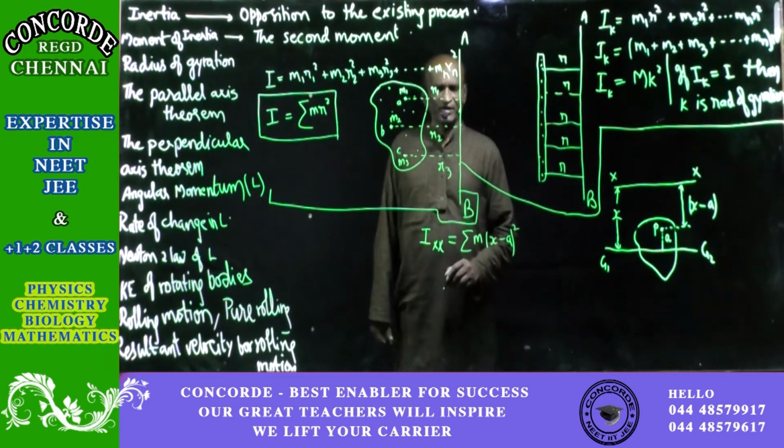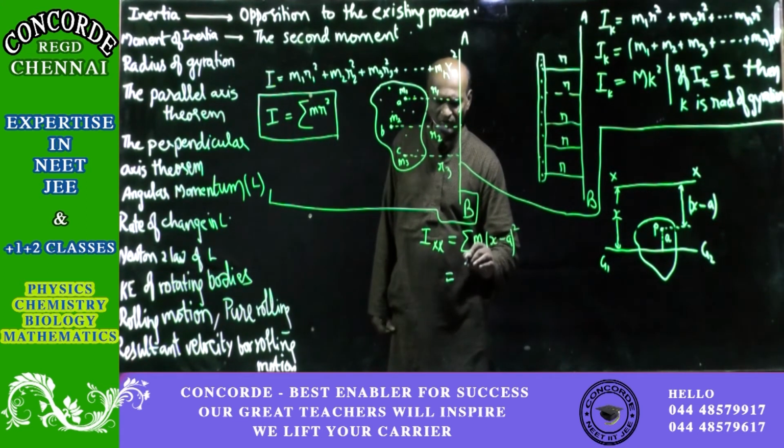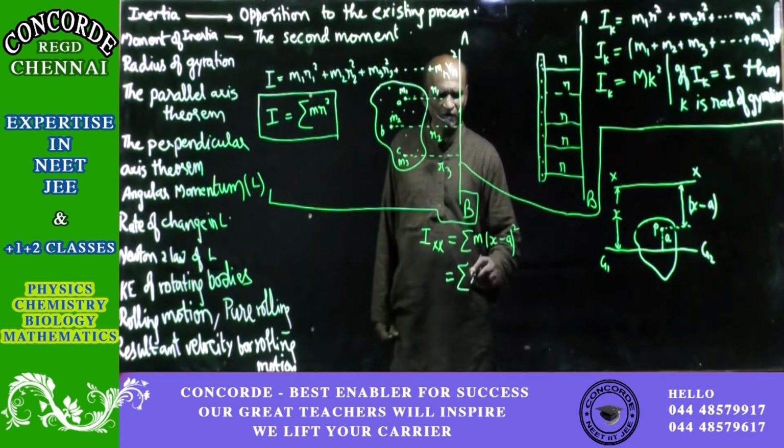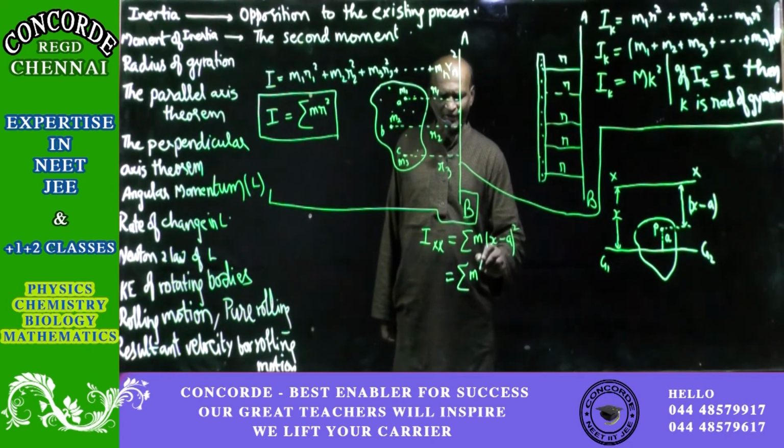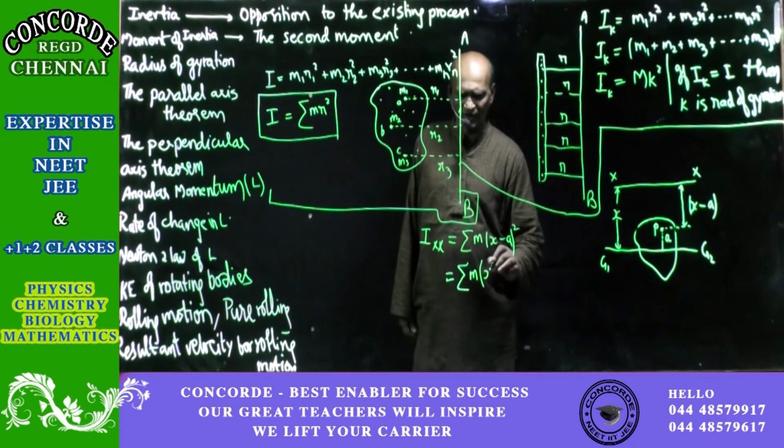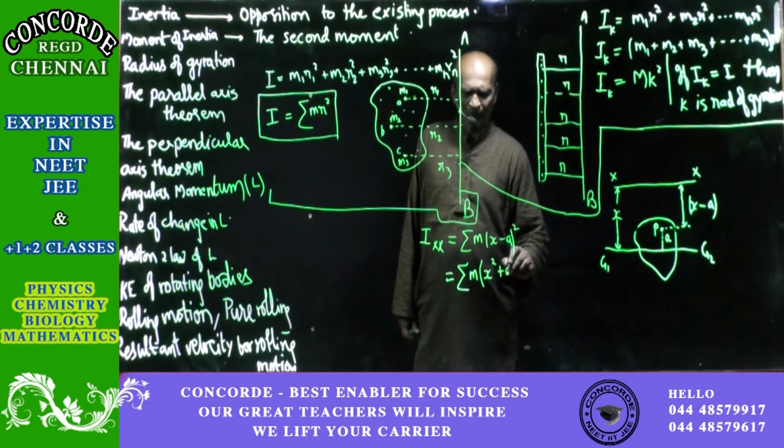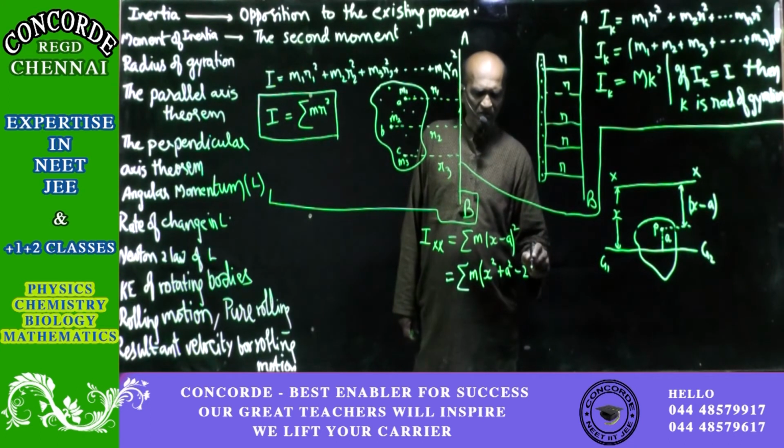When you simplify this, using (a minus b) whole square is a square plus b square minus 2ab.